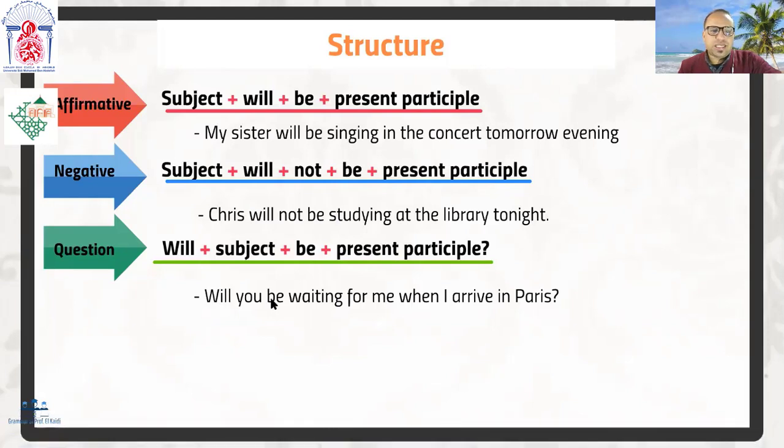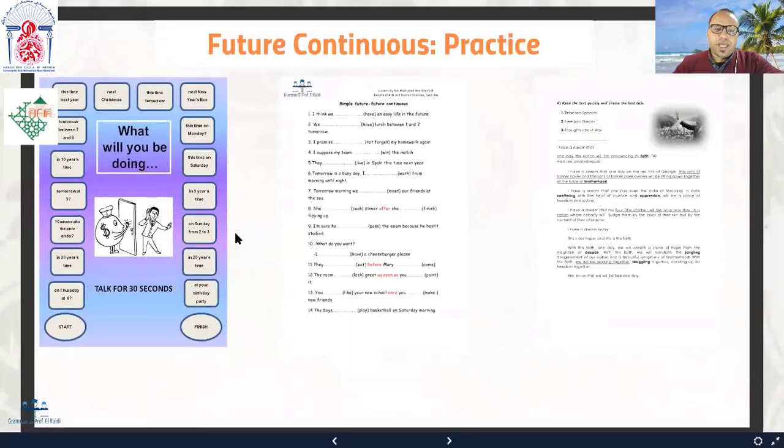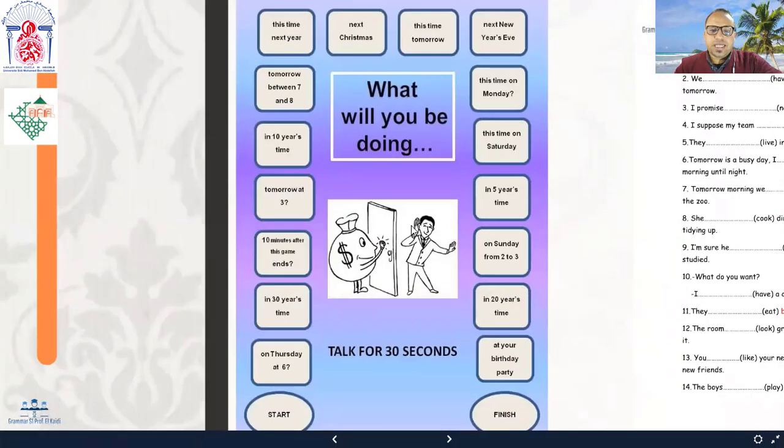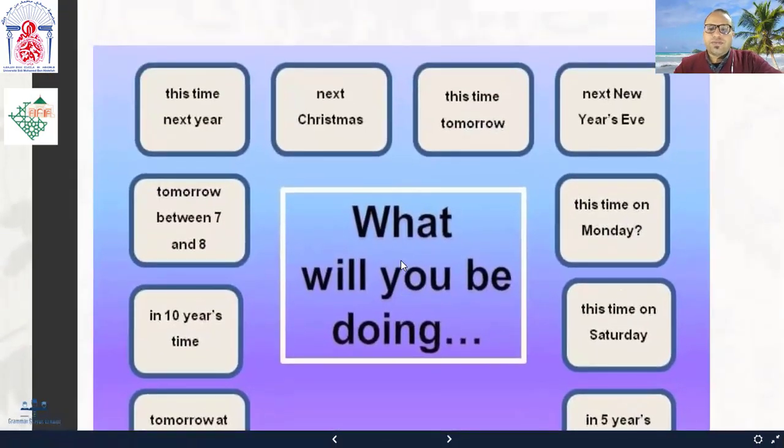But of course, these forms need to be practiced, okay? You need to practice a lot. Try to make sentences in the affirmative using the future continuous. Try to use also negative sentences and question sentences to practice more. And here I have exercises for you to do, right? And to practice the future continuous.